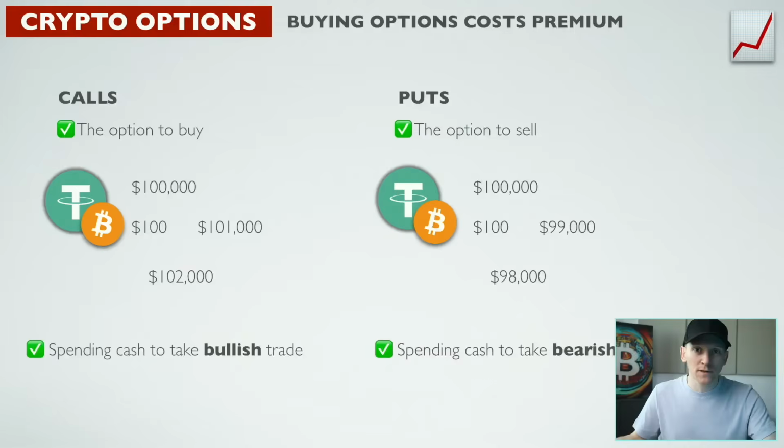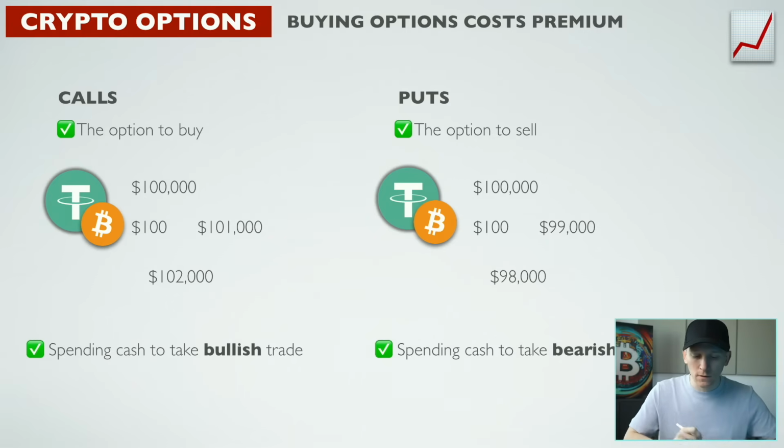The first type of options trade that we're going to look at is buying the option to do something in the future. What can you do in the future with Bitcoin? You can either buy or sell it. So what we're doing is spending some money for the option to either buy or sell Bitcoin in the future. And if the price moves around, we can either make money or we just lose our cash.